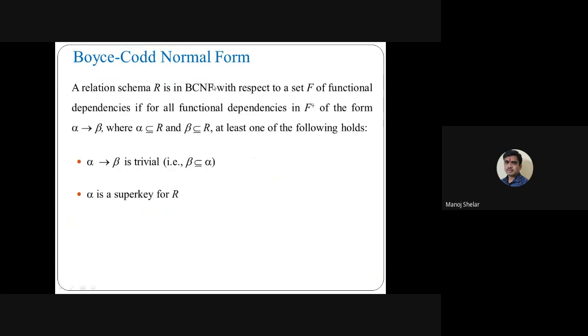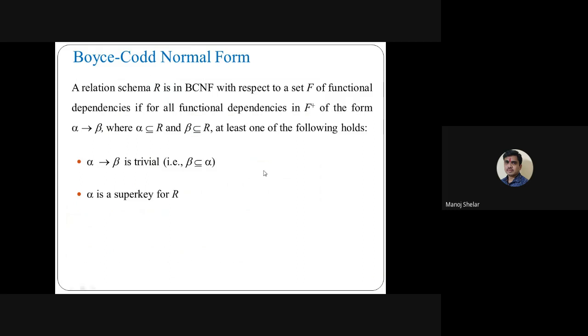Simple. Boyce-Codd normal form has two conditions. The first condition is that alpha implies beta is trivial. Trivial means beta is a subset of alpha, that is, the right hand side of the functional dependency is available in the left hand side. So the first condition is satisfied. The second is that alpha implies beta where the left side is a super key. So if at least one condition is satisfied, this decomposition is in BCNF.